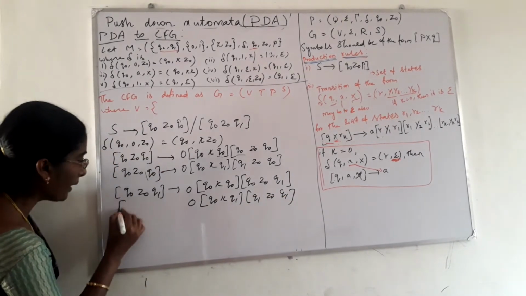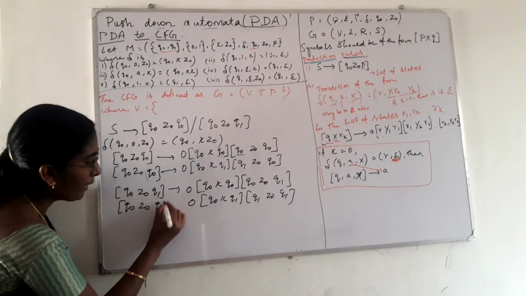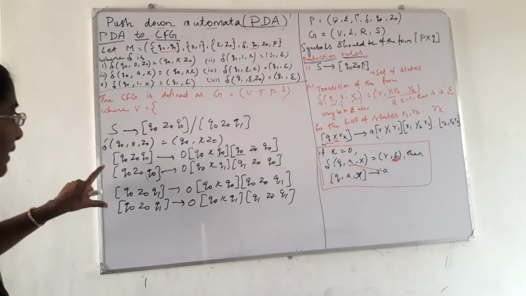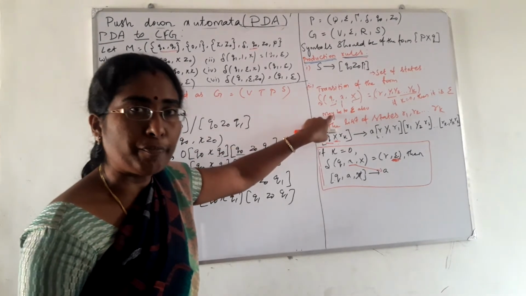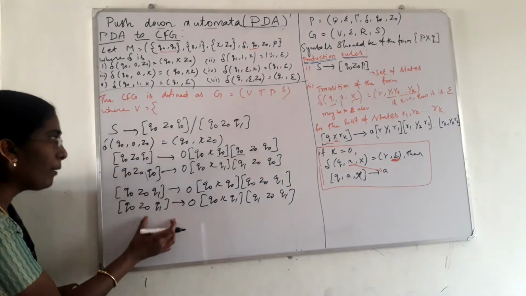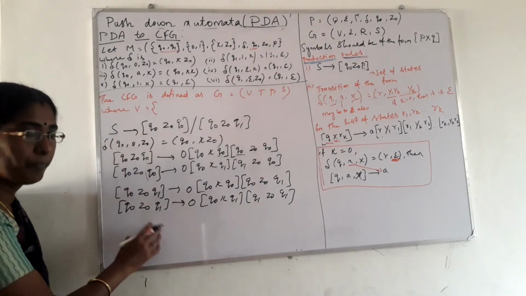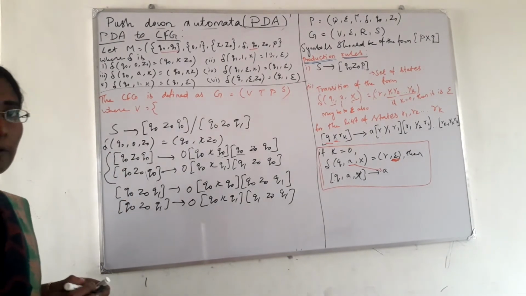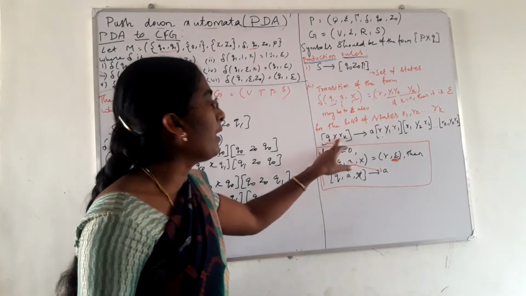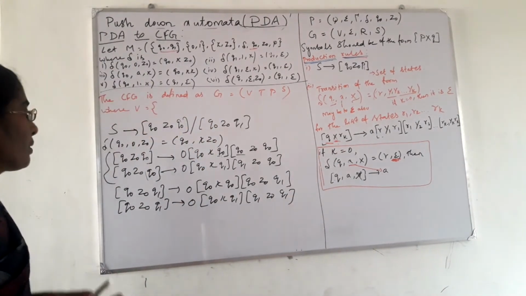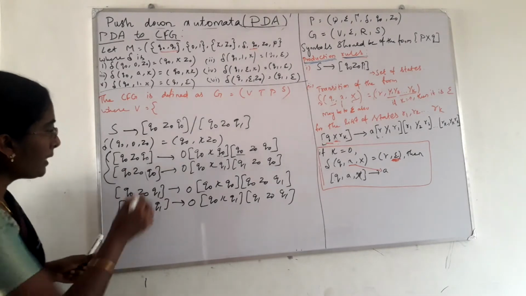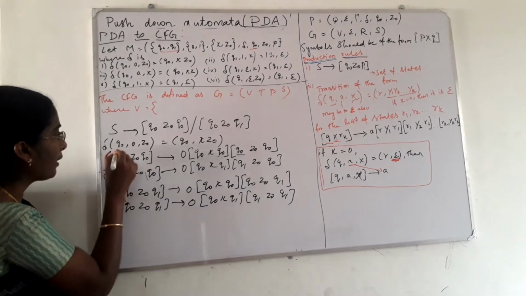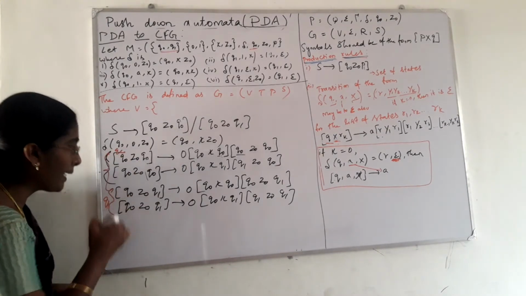These are the equivalent productions for the given transition. This transition is converted into productions by using the rule we have defined here. First is Q0: the first two are the productions with Q0, because in this question Rk is the set of states. So the first two are for state Q0 and the last two are for state Q1.